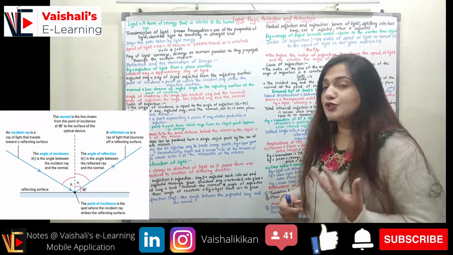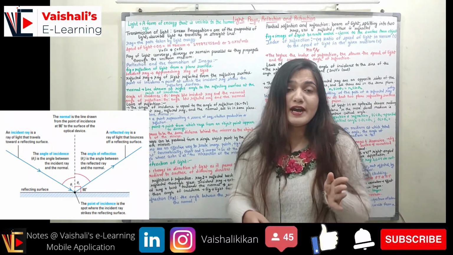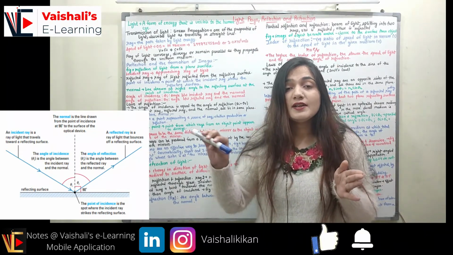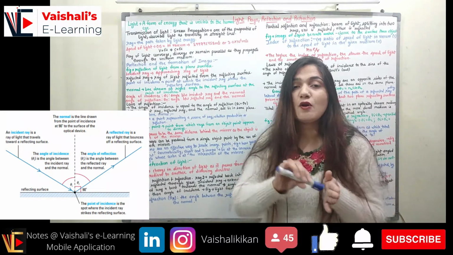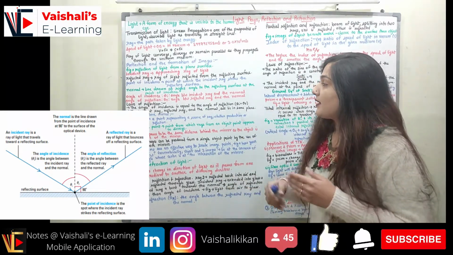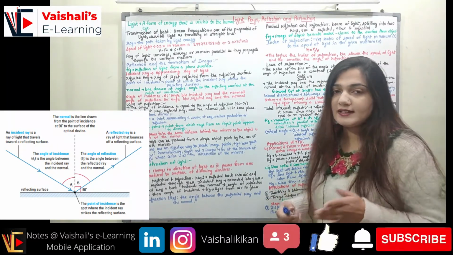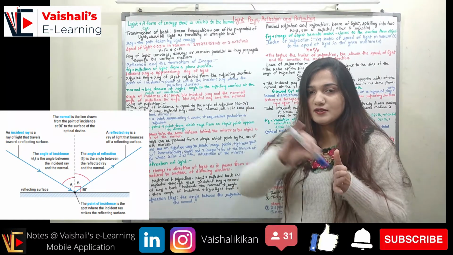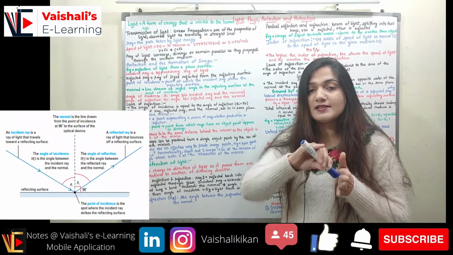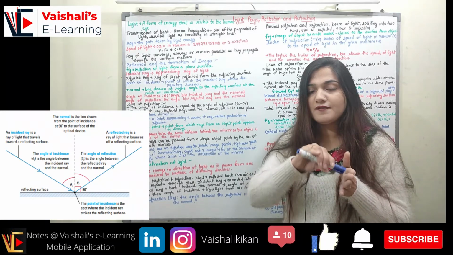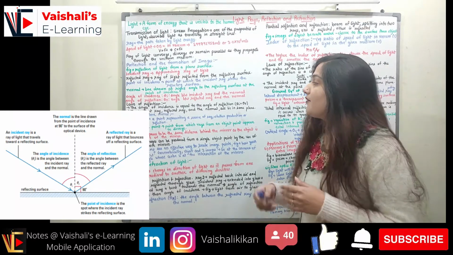Incident ray is the approaching ray of light. If I am having the reflection of light from a particular object, the ray of light which is approaching this object is called the incident ray. Coming to the reflected ray, it is the ray of light that is reflected from the reflecting surface. This was the reflecting surface, this was the incident ray. As soon as the incident light falls on the reflecting surface, it reflects the light, and this is called the reflected ray.